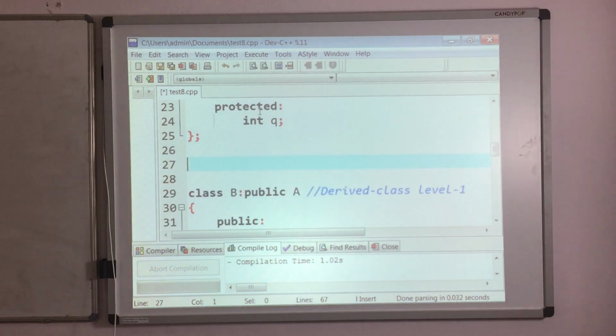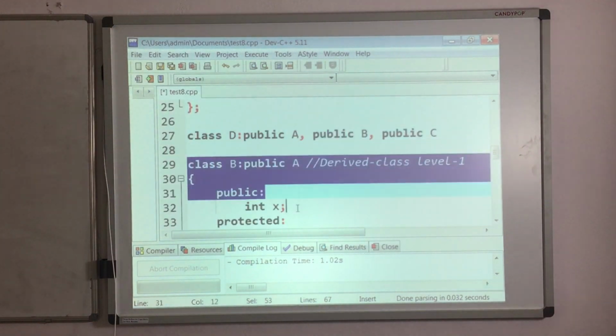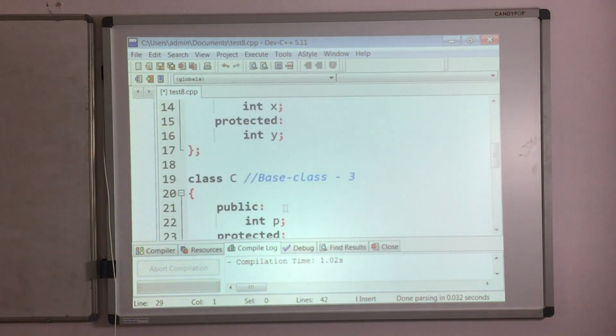So right now what I am doing, I am taking my class D. This I want to inherit from A in public mode, from B in public mode, then from C in public mode. Like this you have to do. Multiple declarations you have to separate with a comma separator. So like this you can do. Then you remove this entire thing, and whenever it is required, we will take it back. Just remove this one.